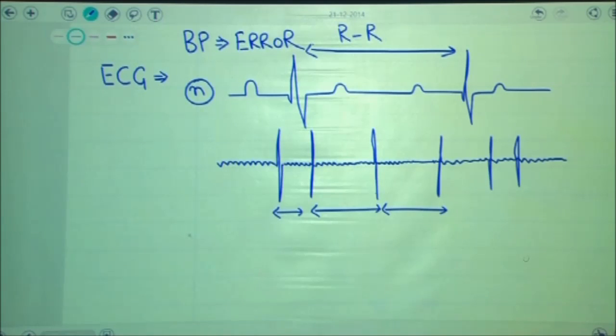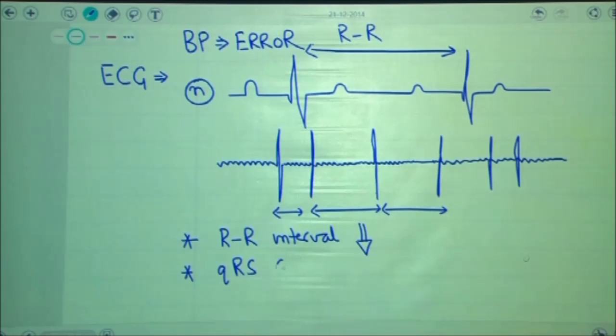In patients of atrial fibrillation, the RR interval will become reduced, shortened significantly. The second finding that would be seen in the patient would be that the QRS complex would be a narrow complex QRS.